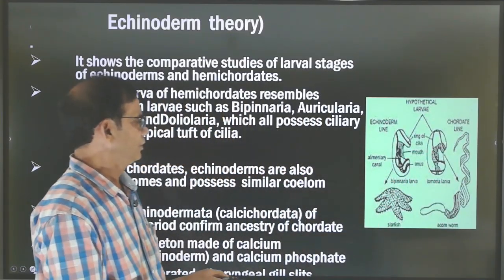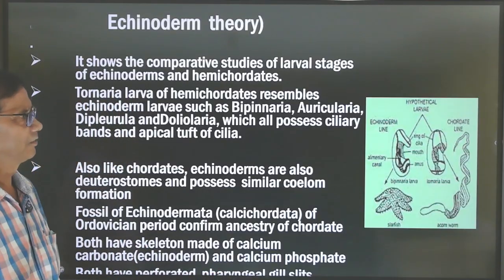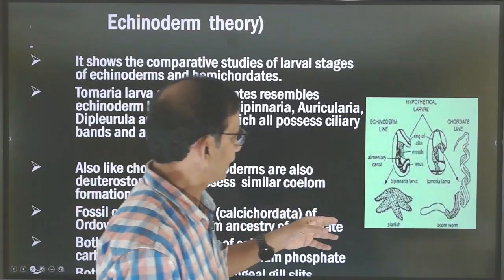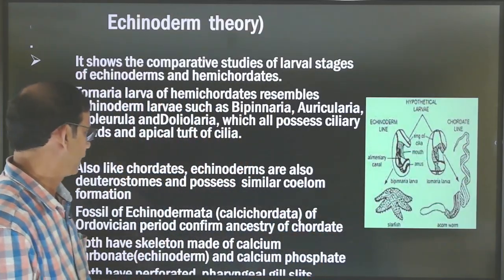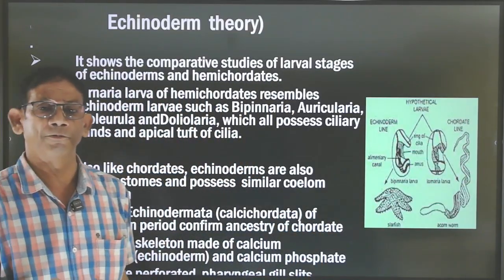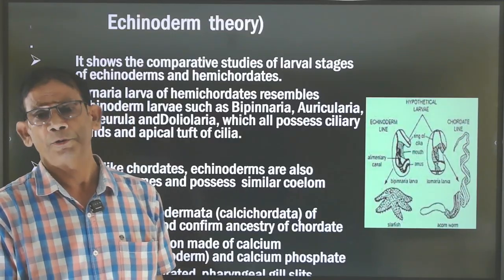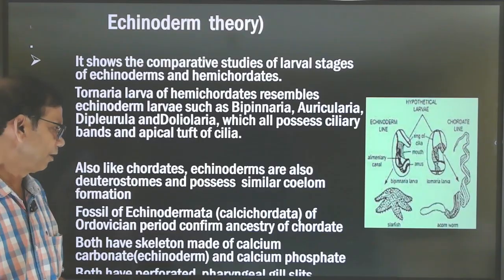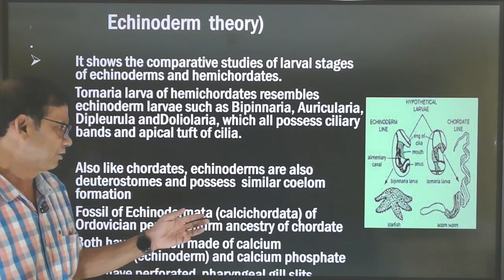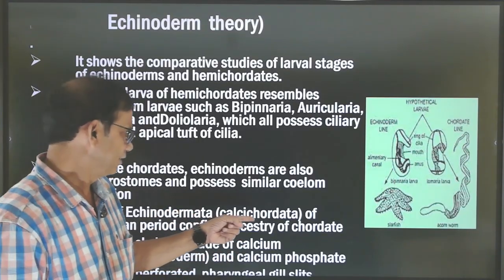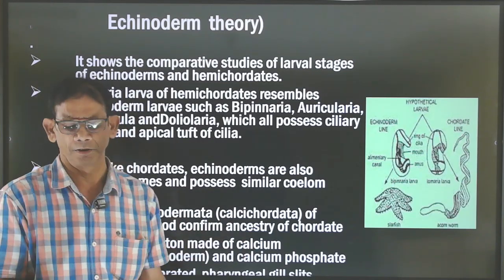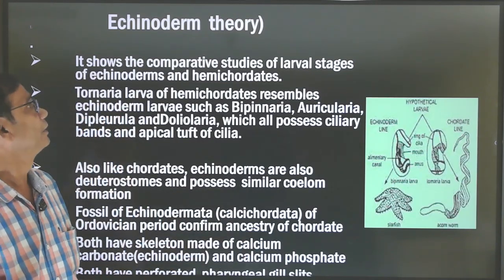So this is more or less similar, Tornaria larva and Bipinnaria larva of echinoderm. Tornaria larva is the larva of Hemichordata, particularly Protochordata of Chordates. So fossils of echinodermata, which are also known as Calcichordata, also confirm the ancestry of chordate characters.